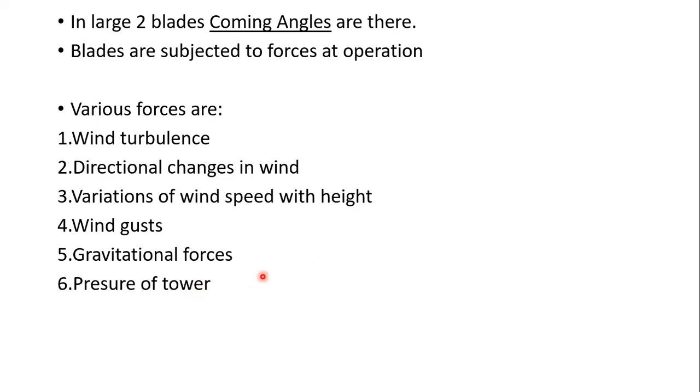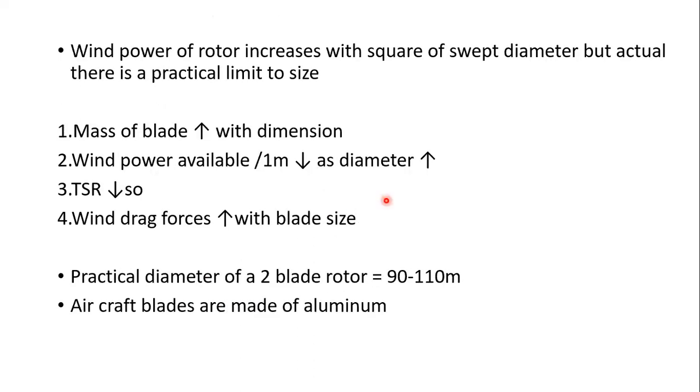And we know that the wind power of a rotor increases with the square of the swept diameter. Swept diameter is the area the windmill is rotating, swept in the wind.